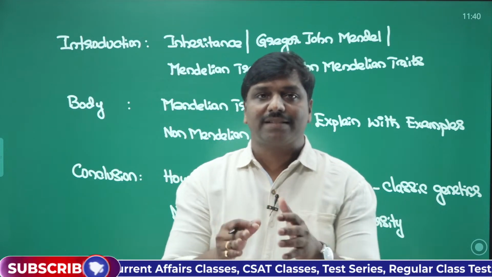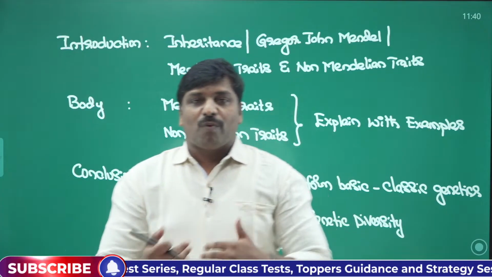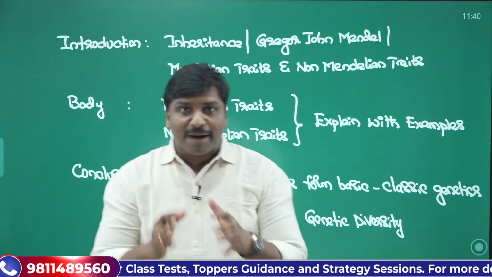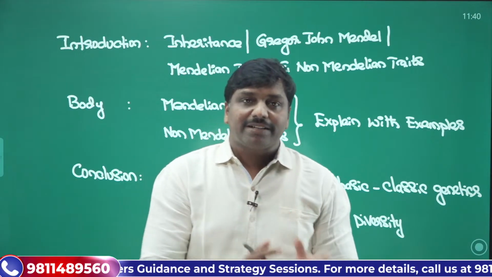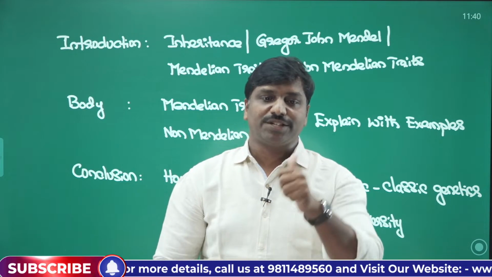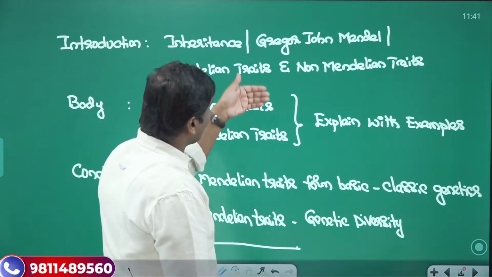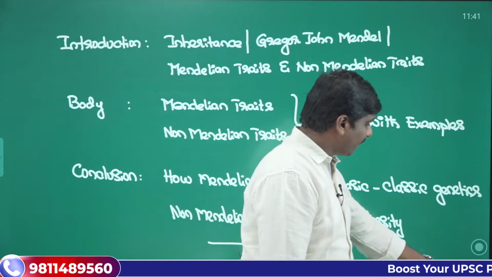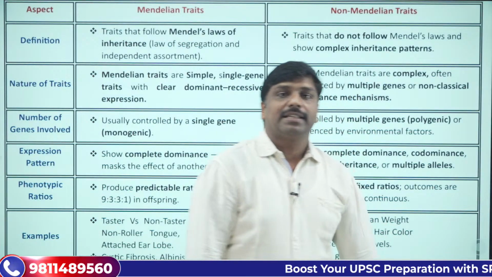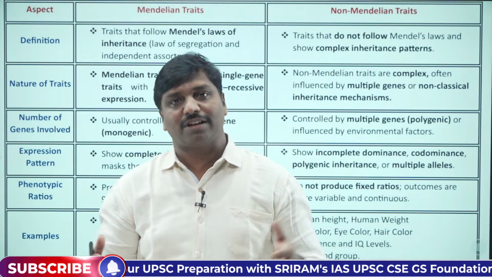Is that clear? That's the basic approach. One thing that we have learned is the approach to the answer: what to write in the introduction, what to write in the body, and what to write in the conclusion. Then let us try to understand these things in a systematic fashion, with the help of some clear explanation. What are Mendelian traits and what are non-Mendelian traits?